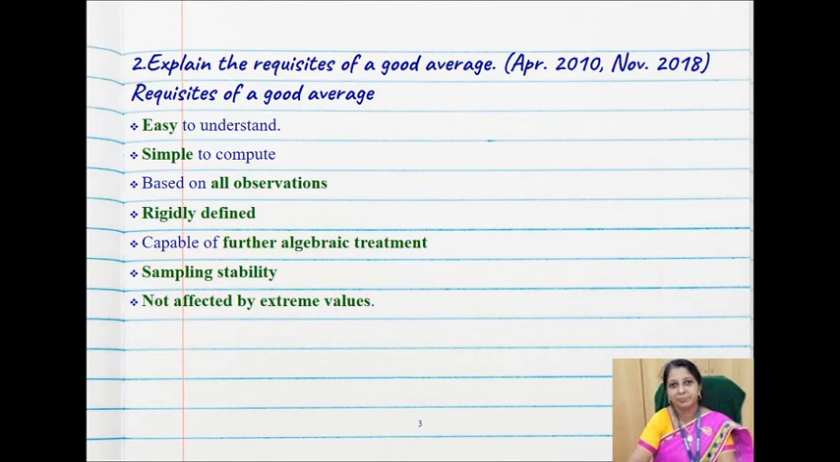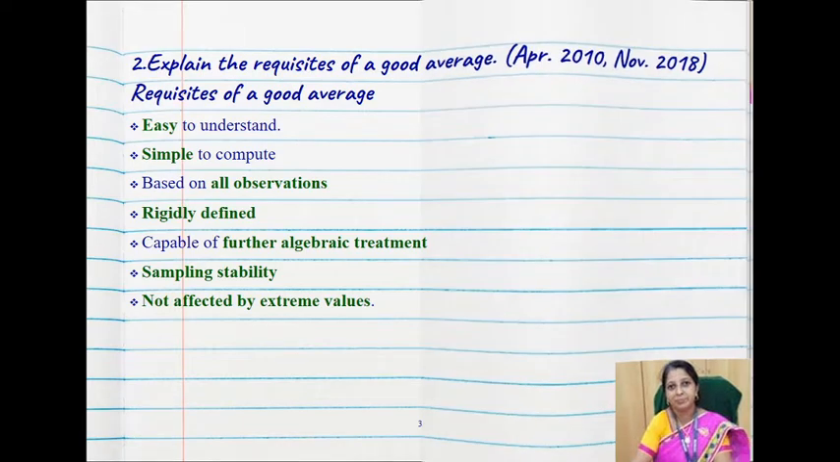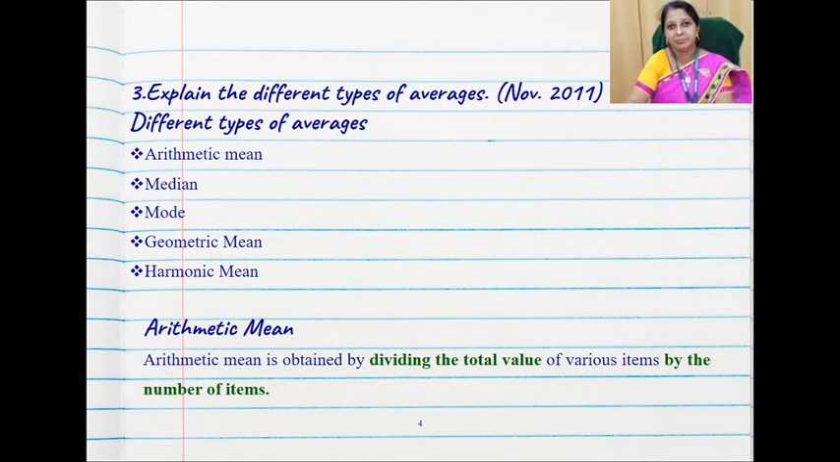So the requisites of a good average, which you've already seen as a recap: easy to understand, simple to compute, based on all observations, rigidly defined, capable of further algebraic treatment, sampling stability, not affected by extreme values. Now the different types of averages in detail. So they are the arithmetic mean, median, mode, geometric mean and harmonic mean.